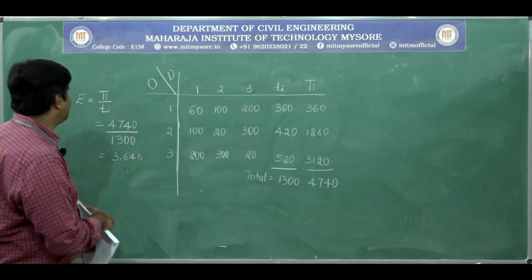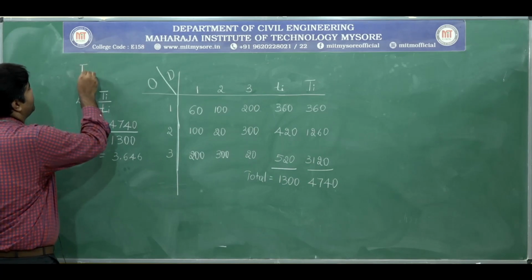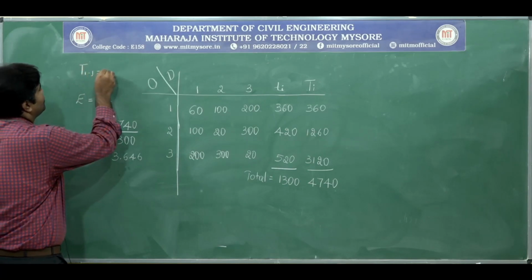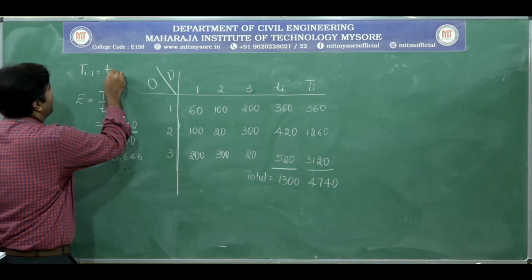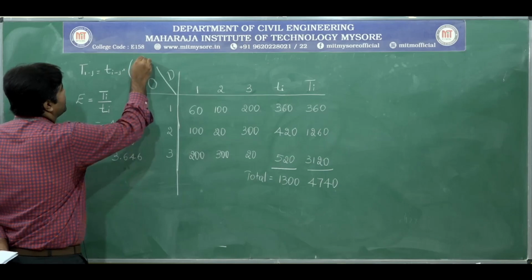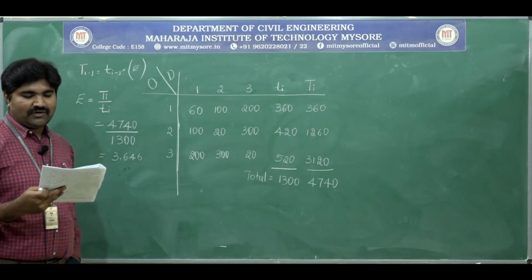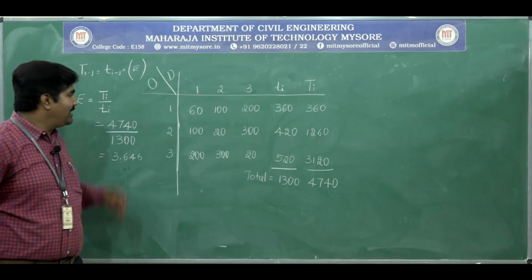Here for this method we know the equation to distribute the trips. Capital T_ij is equal to small t_ij into E. This is the equation used to distribute the trips.